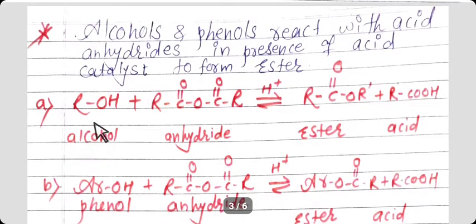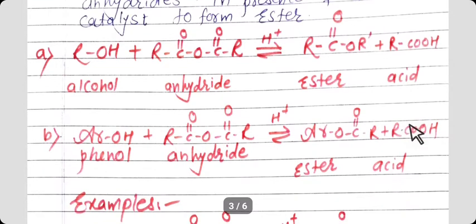Alcohol ROH, when it reacts with anhydride having general formula RC=O-O-C=OR in presence of acid, which acts as a catalyst, the reaction is reversible, and the product is ester, meaning RC=OOR, and the remaining part of the reactant, meaning RCOOH, forms carboxylic acid.